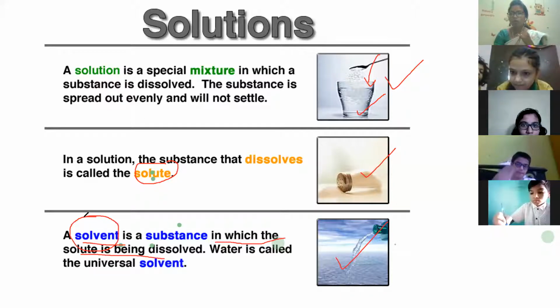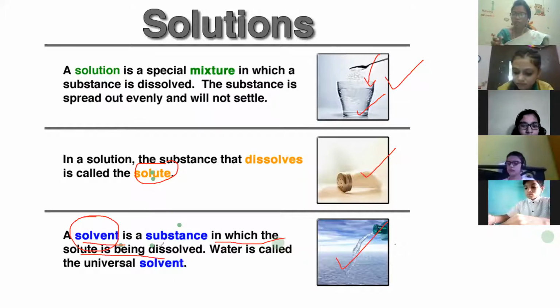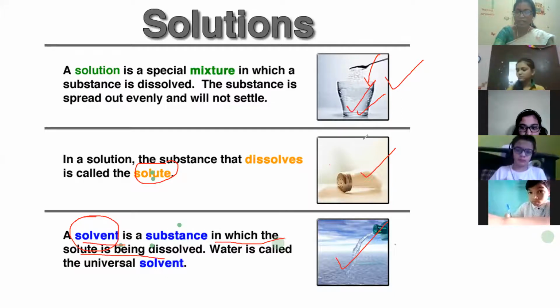What is a solute and what is a solvent? So the solvent is a liquid, and the solute is anything solid or anything which you are going to add in the solvent, that is water. Okay. So water is the solvent and the salt is the solute.